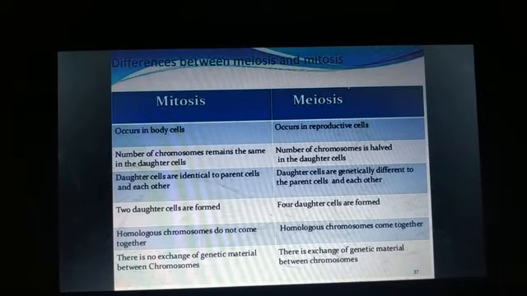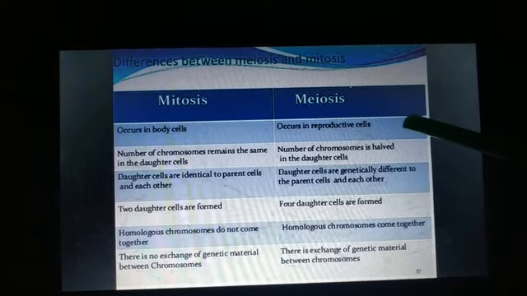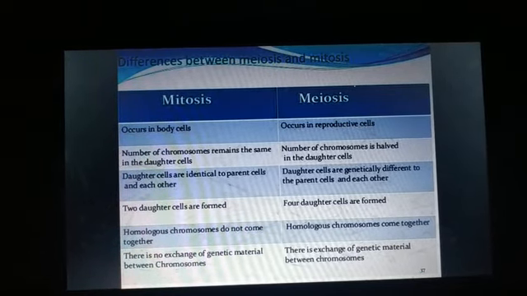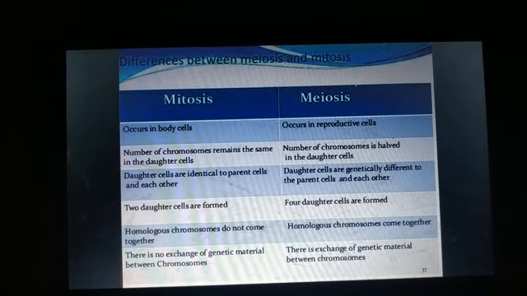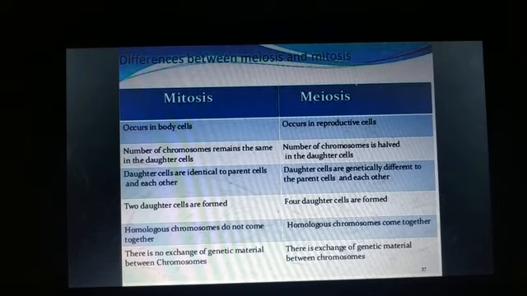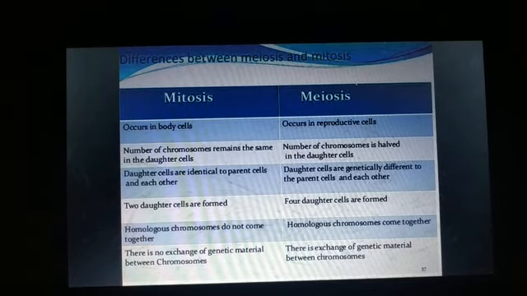And meiosis occurs only where sexual reproduction is taking place, while mitosis will occur wherever growth and development of the cell is required, or wherever we need to replace the damaged cells in the body, so there mitosis will occur.